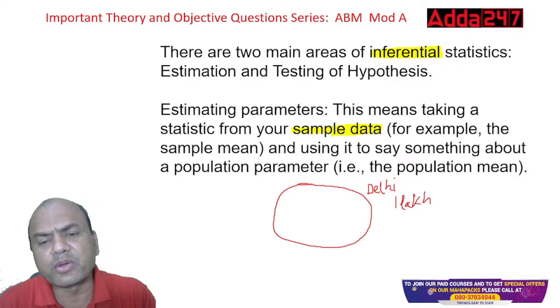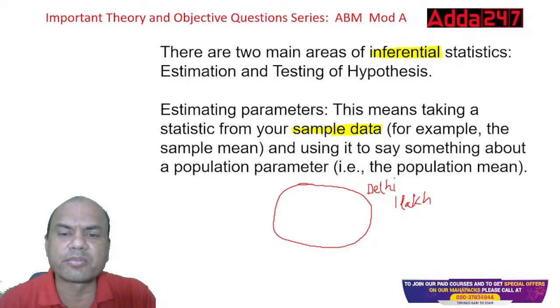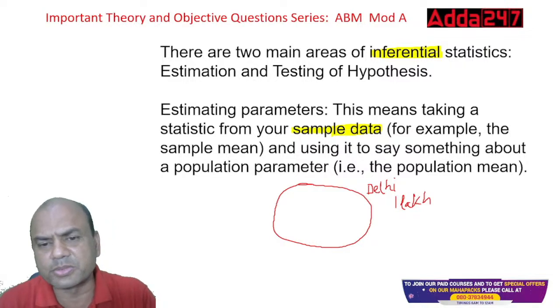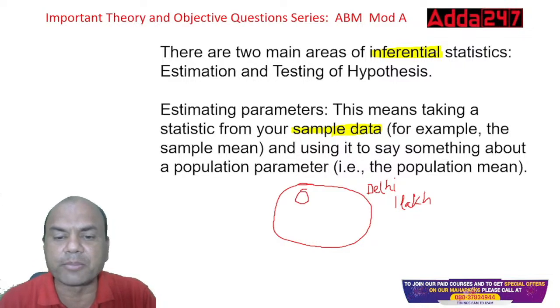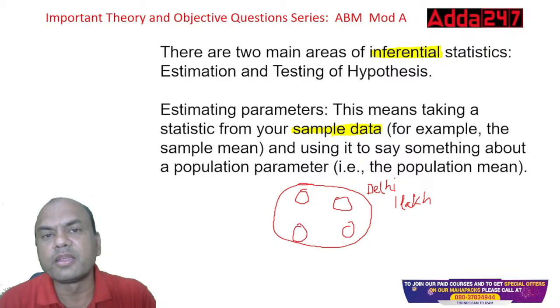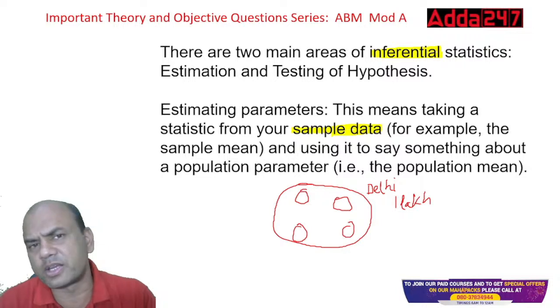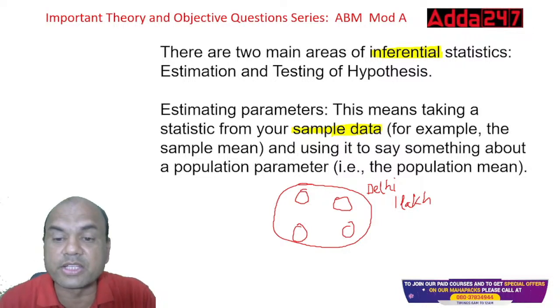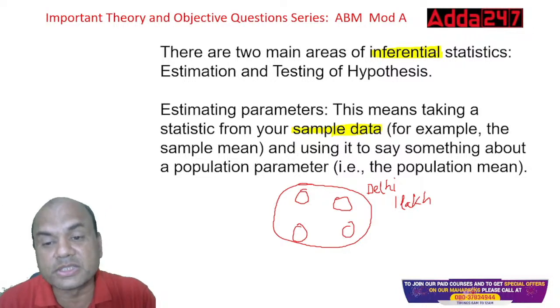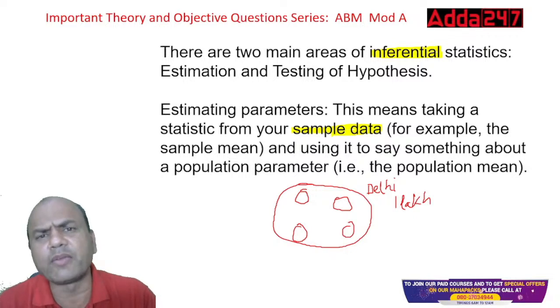Will I be able to do a survey of 1 lakh people? Not possible. So what will I do? I'll take samples from four corners of Delhi and find out whatever I require. Suppose I require the average salary of Delhi.